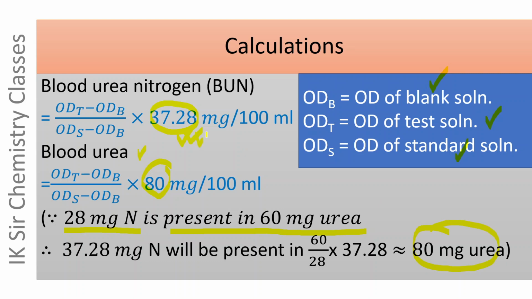This amount of nitrogen is present in 80 milligram of urea. Thus, blood urea nitrogen and blood urea can be calculated using these two relationships if the optical densities of blank solution, test solution, and standard solution are known.